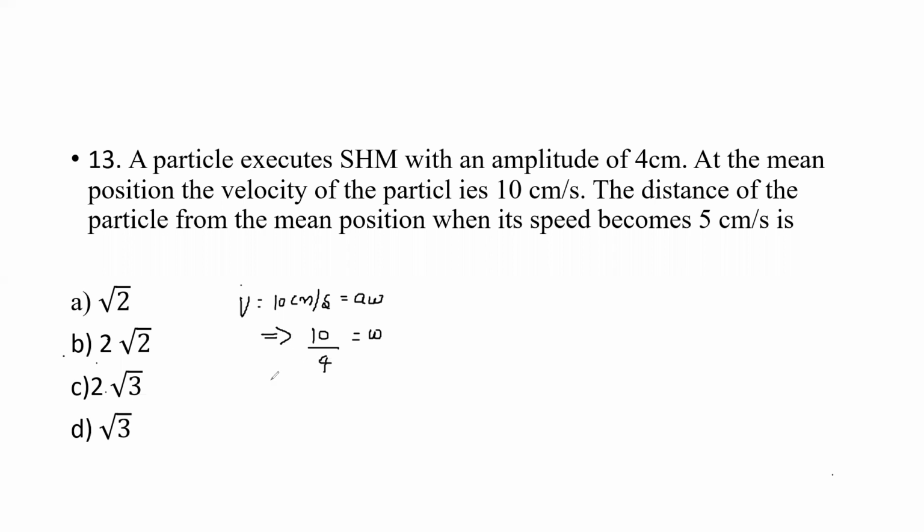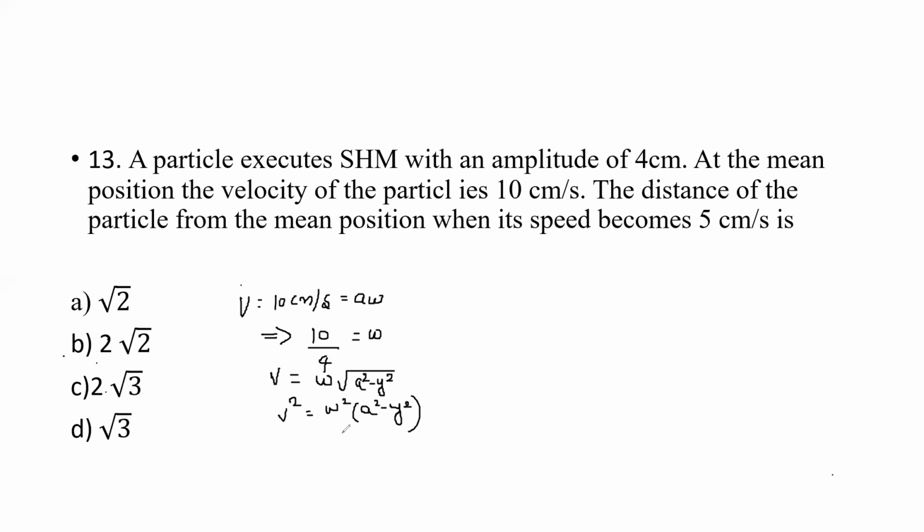Then next we have the equation V is equal to omega under root of A square minus y square. Squaring this equation on both sides, it becomes V square is equal to omega square into bracket A square minus y square. What we need to calculate here is the value of distance, that is y.